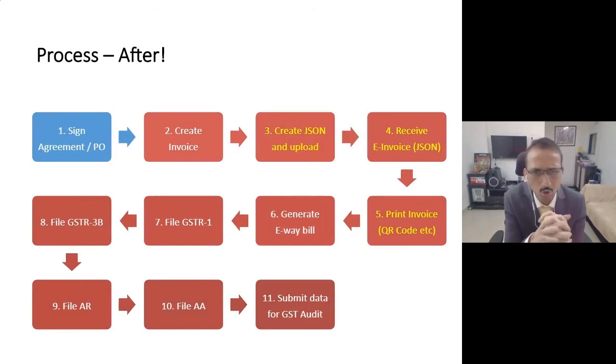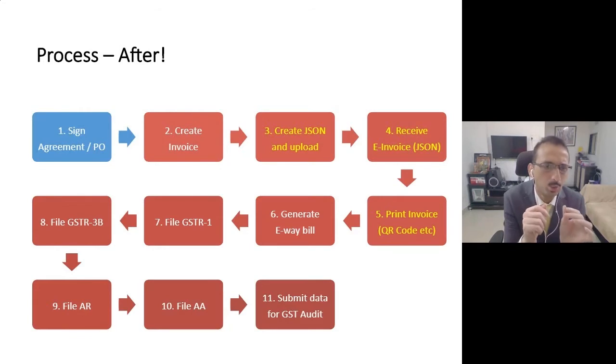Now, after 1st of October, if your turnover is above 500 crore, what are you expected to do? You are expected to generate or create a JSON file with the prescribed content which the government has given, that is INV-01, and we are going to discuss the prescribed content also. This content needs to be uploaded on the government portal, that is IRP, the Invoice Registration Portal. Once you upload the data and the government portal validates it, then an IRN number would be generated and also a QR code would be generated.